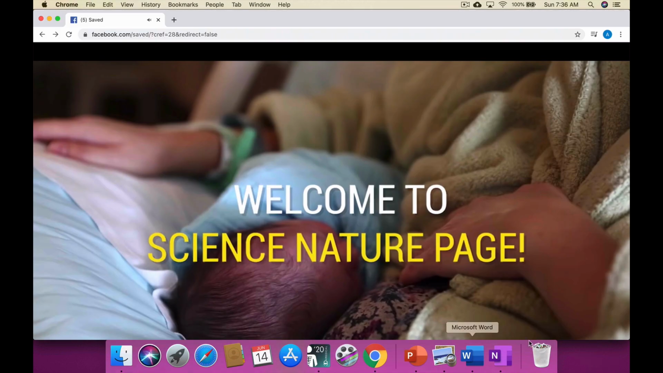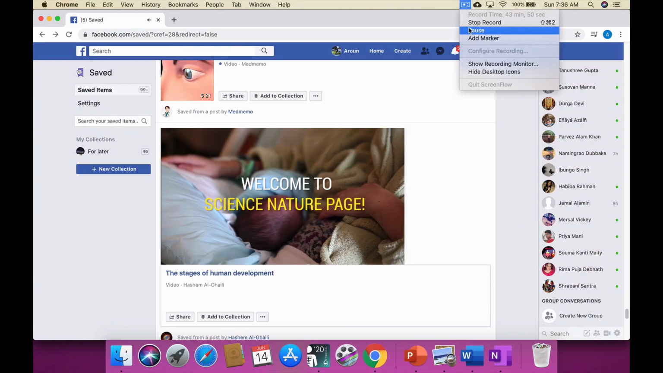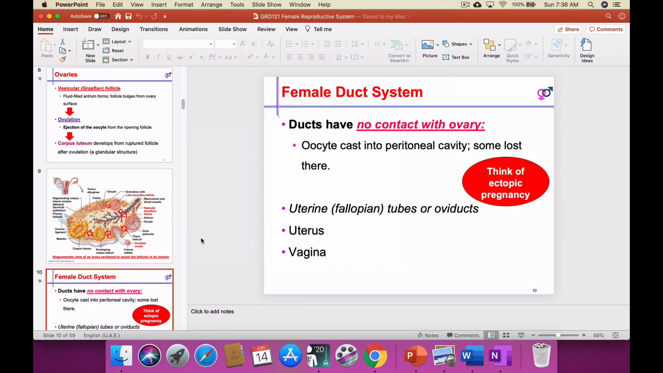This is how the birth takes place. We will continue with the duct system in the next session.